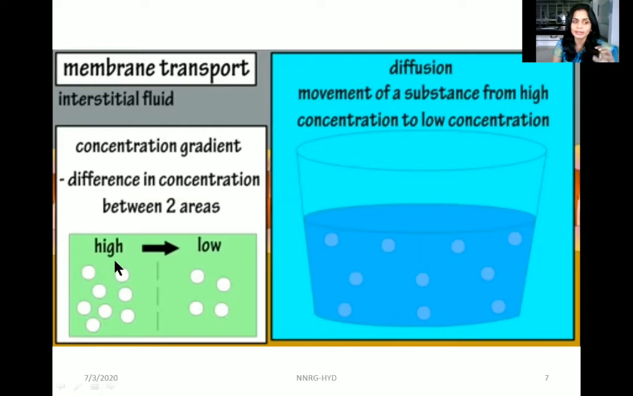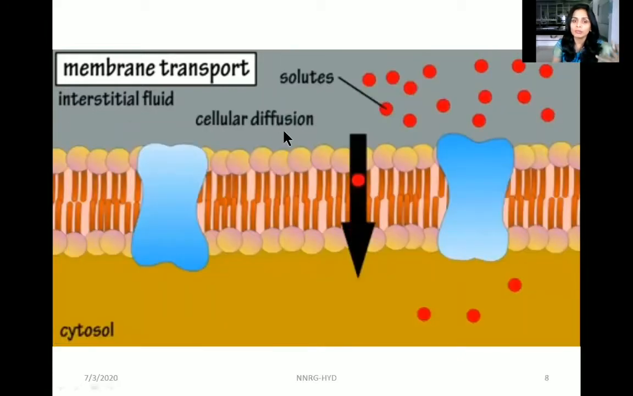So the movement here is from higher concentration to the lower concentration. In simple diffusion, the molecules pass through directly. The solute molecules present outside the cell, which are higher in concentration, and the cytosol, which is lower in concentration, follow the natural concentration gradient. They naturally pass through the phospholipid membrane and into the cytosol, from the higher concentration to the lower concentration.